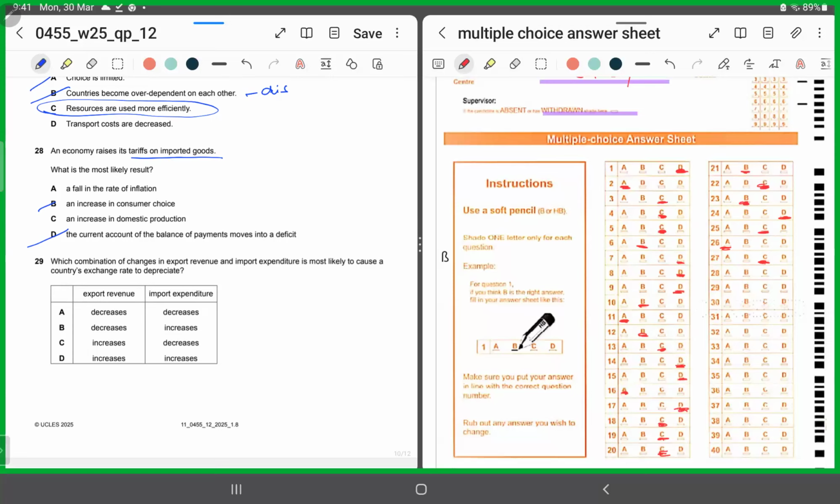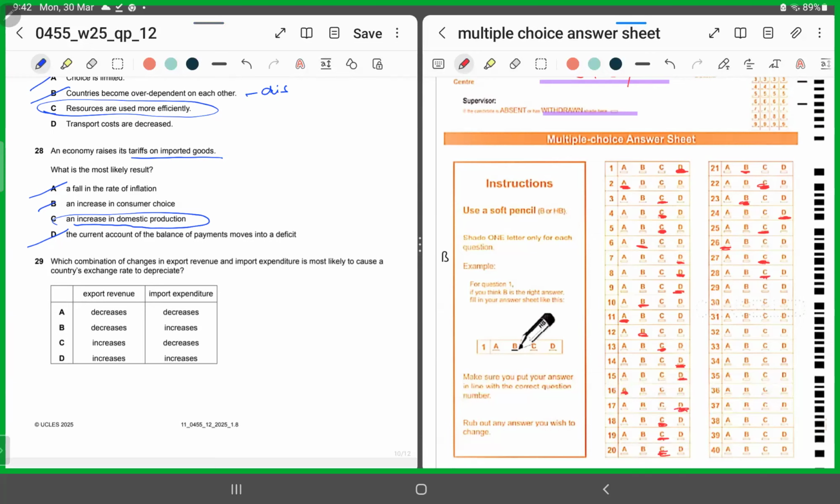A is also incorrect because inflation would increase by way of imported inflation. If it's a raw material whose price will now increase by imposing a tax, or if it's a key ingredient required in the production, right? Or maybe even a finished item. So, an increase in domestic production is the correct answer, right? Because people will switch to local production, demand for locally manufactured products will increase. So, for 28, we'll shade in C.